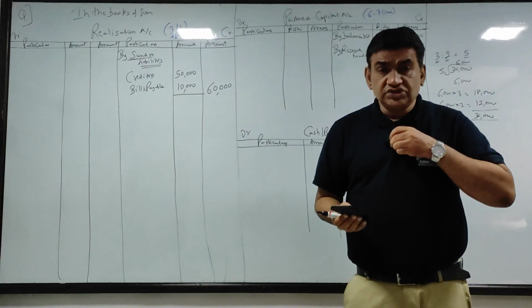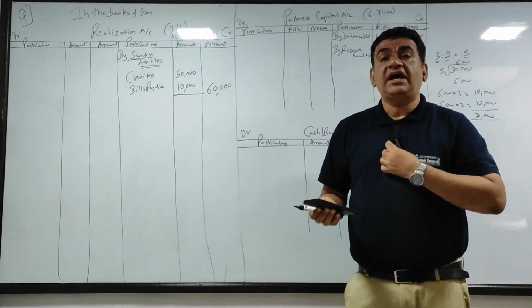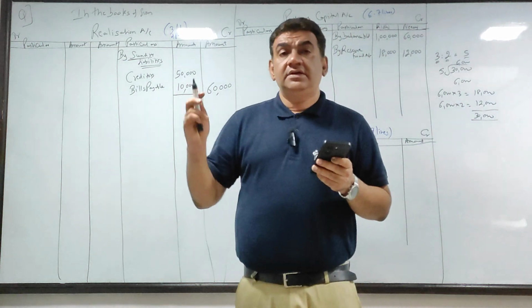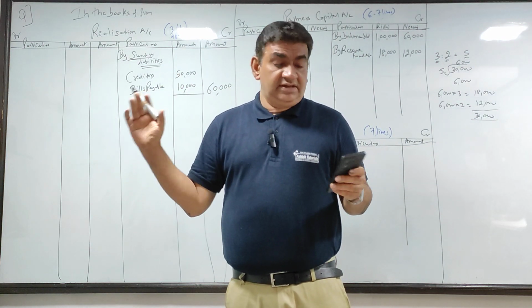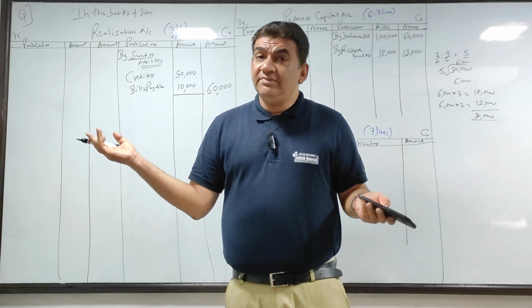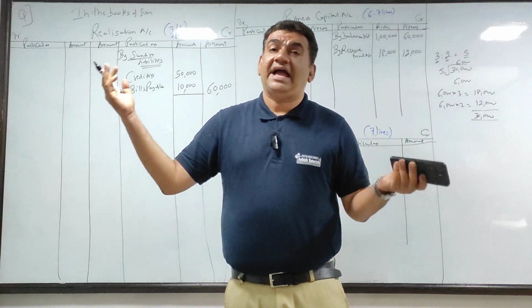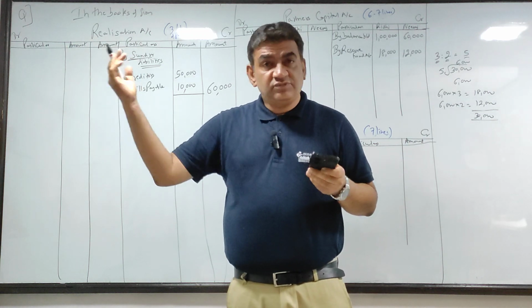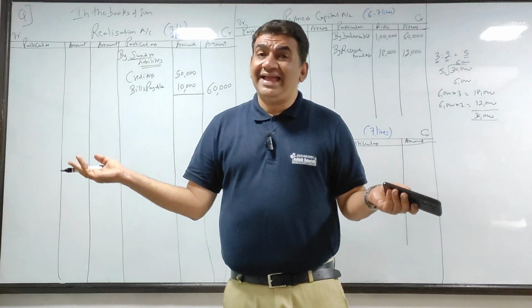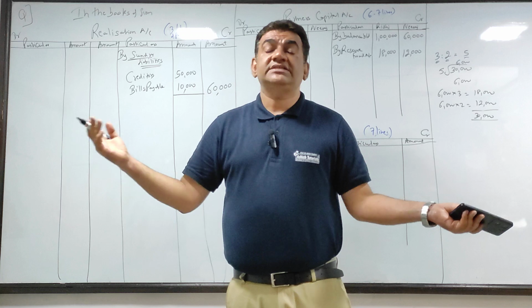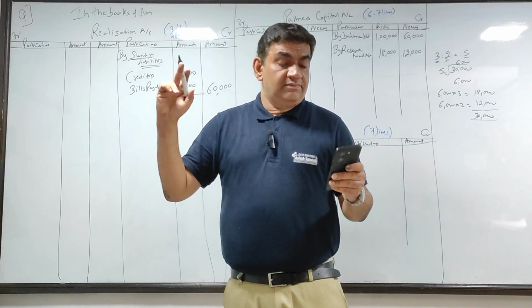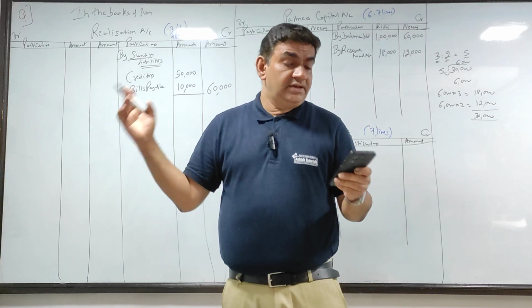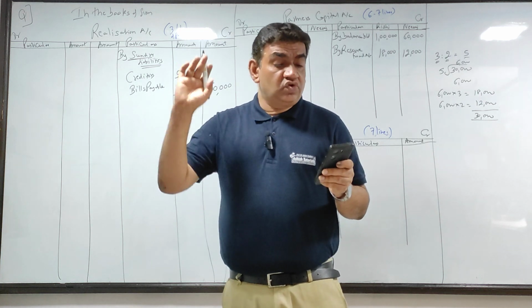Realization account में those assets will come which are realizable. Realizable means उसके सामने मुझे पैसा मिलेगा. Building I can sell and get money. Furniture I can sell and get money. Debtors I will get money from them. Debtors को बेच नहीं सकते, human being है, but debtors से मुझे पैसा लेना I get. Stock I can sell. Bill receivable के सामने मुझे पैसा मिलेगा. Bank is anyway hard cash only or cash at bank. So that too we have separate account. So in this sum,